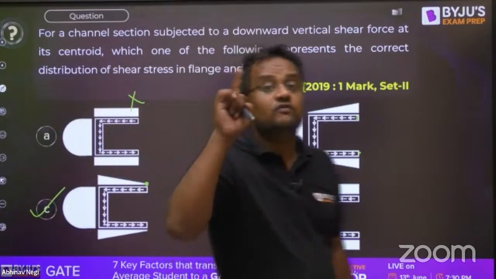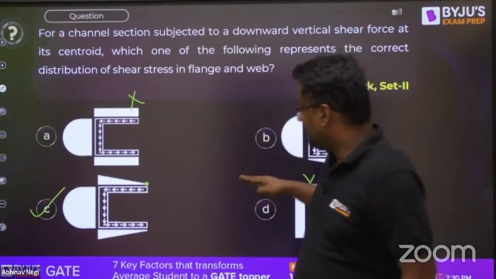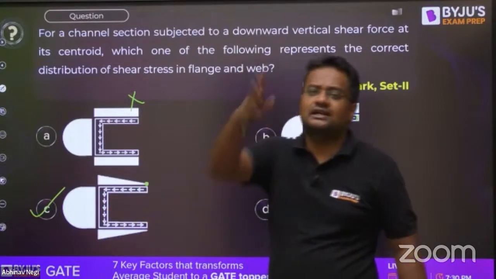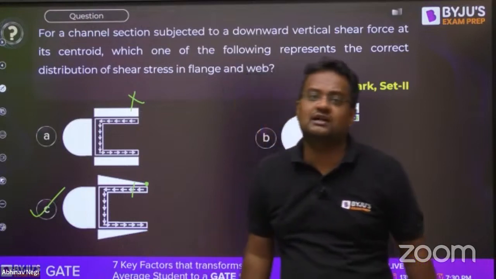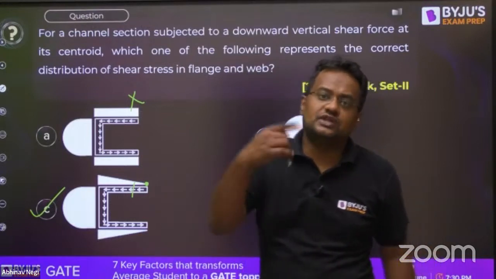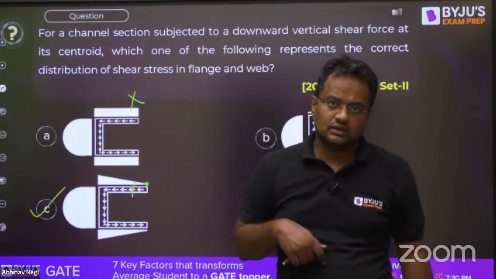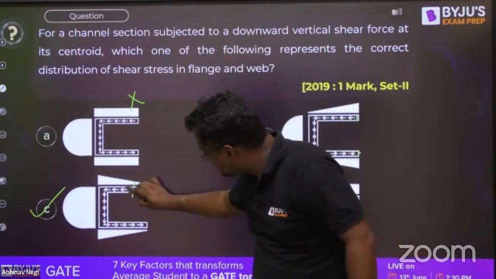Remember this statement: for horizontal members, it is linear variation. For vertical members, it is curved variation. That I'll derive somewhere. Although I have told you that here AY bar does not change. When you take a section, AY bar will not change here. So only shear force will change. That will be linear. And along the thickness, there is no change.